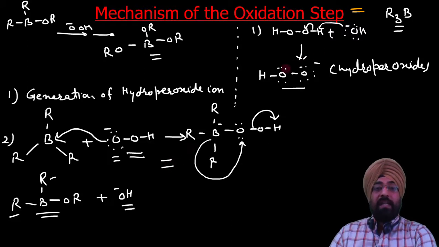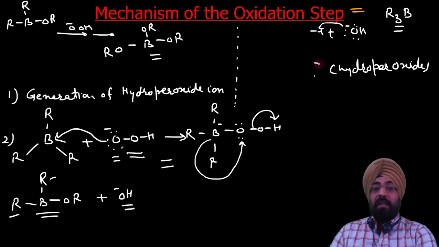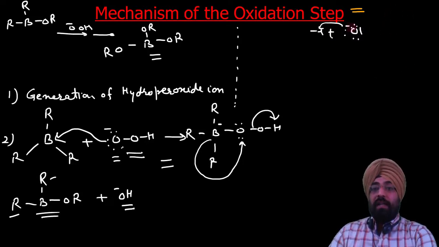Now the next step is the hydrolysis of this trialkoxyborane. RO group is called alkoxy group. Let us see the next step, which is hydrolysis, which will lead to our alcohol. How is hydrolysis done?